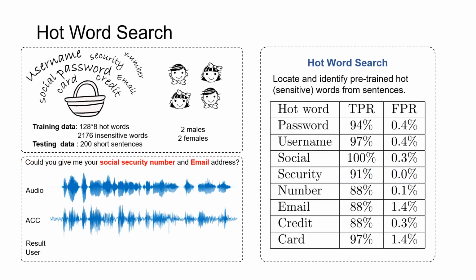The recognition model can also be used to search hot words from sentences. In this experiment, we trained a hot word search model that can distinguish between 8 hot words and other insensitive words. We collect 200 short sentences from 4 speakers and use the model to locate and identify pre-trained hot words from the sentences.